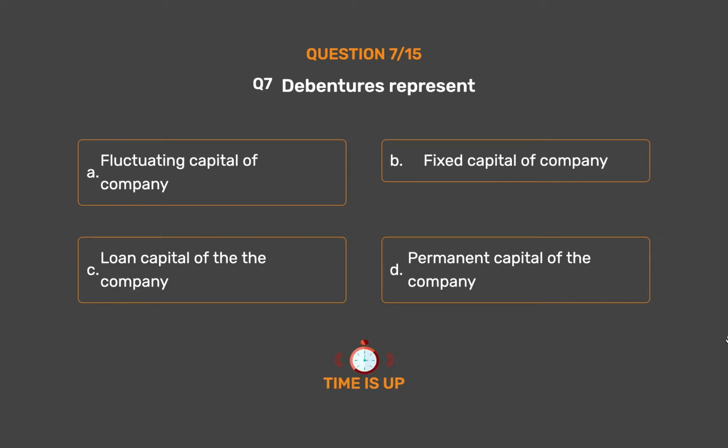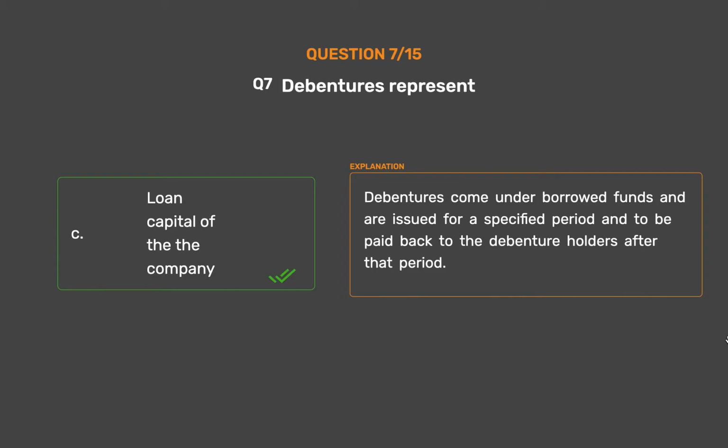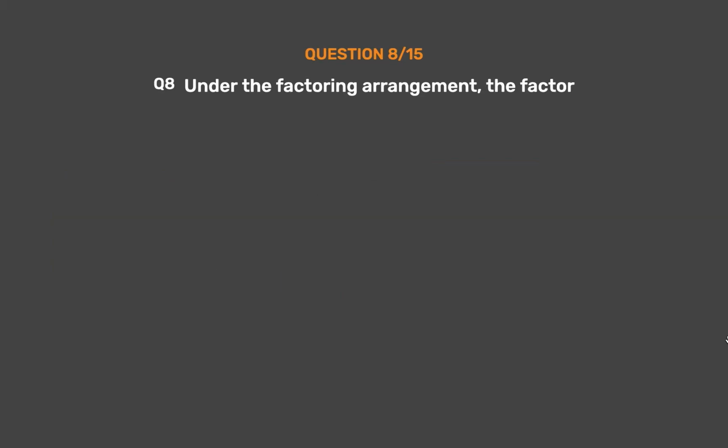The correct answer is Option C. Loan capital of the company. Debentures come under borrowed funds and are issued for a specified period and to be paid back to the debenture holders after that period.